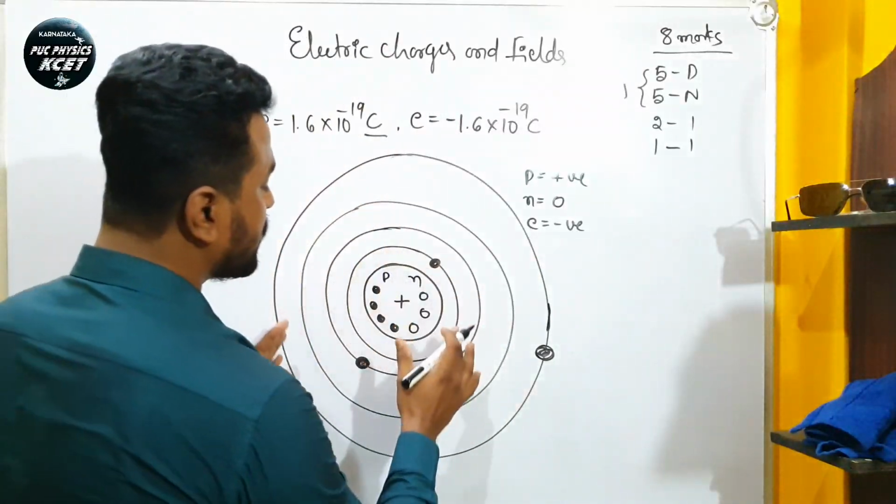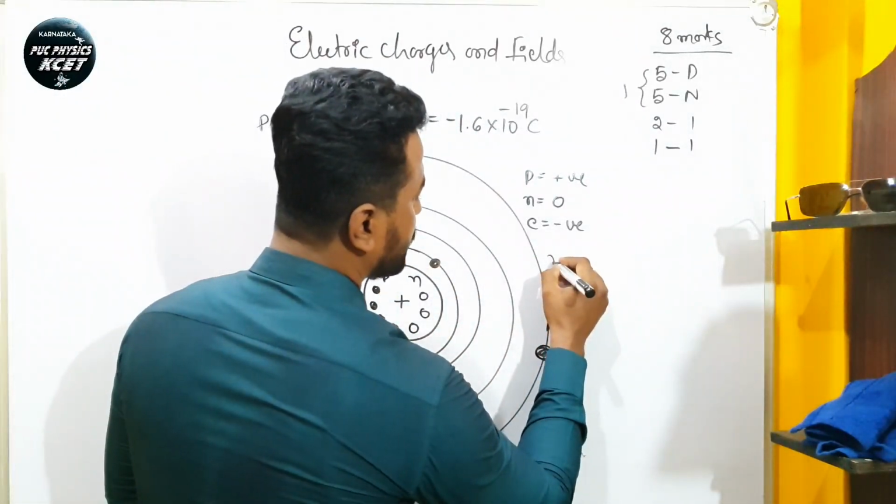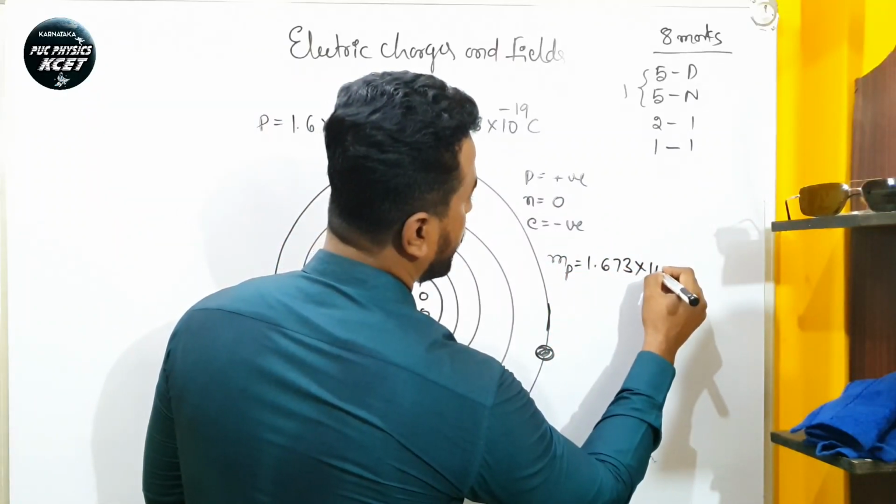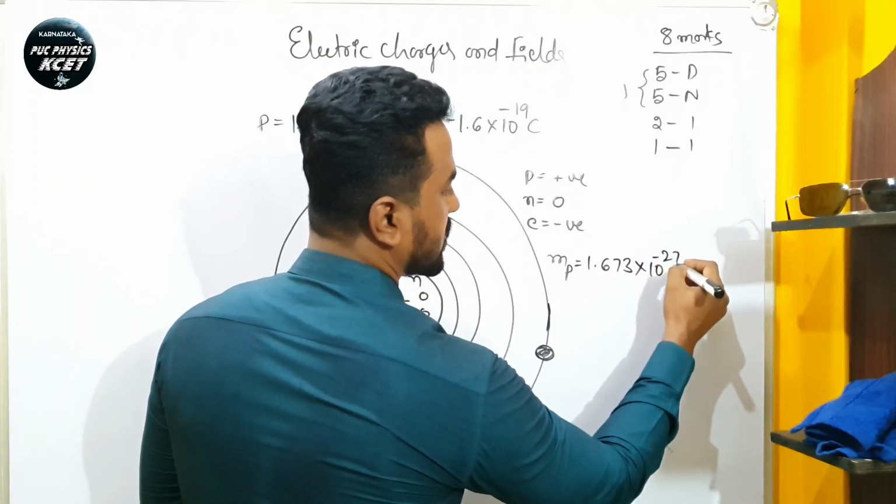So what are the masses of these particles? The mass of the proton is 1.673 into 10 to the power of minus 27 kg.